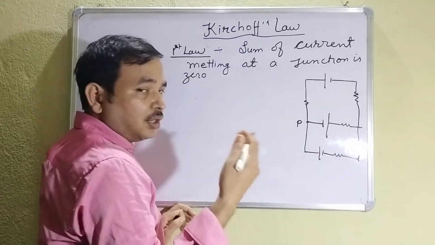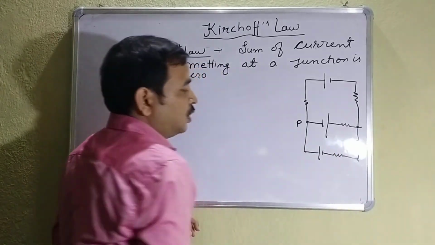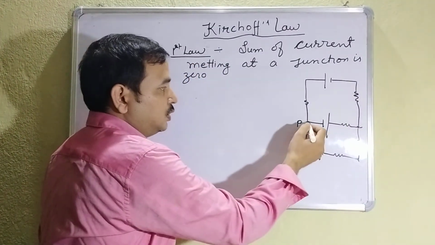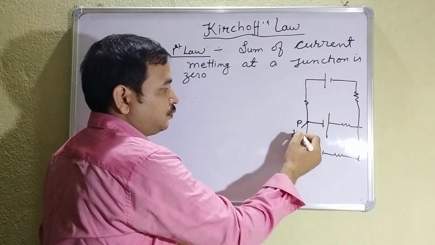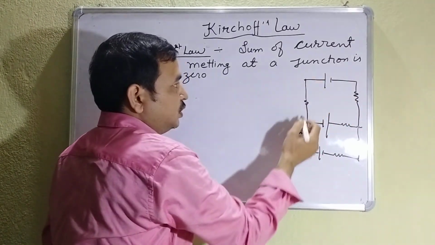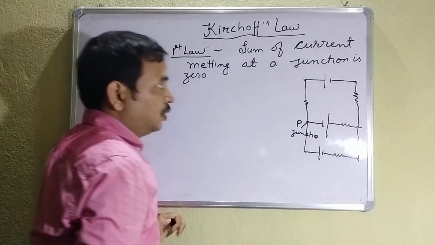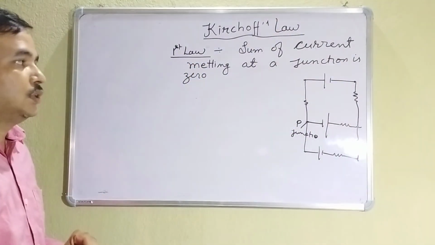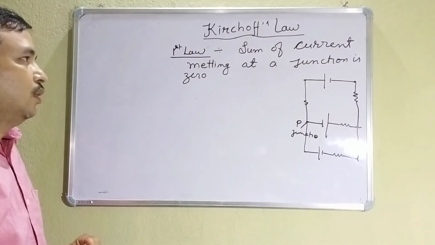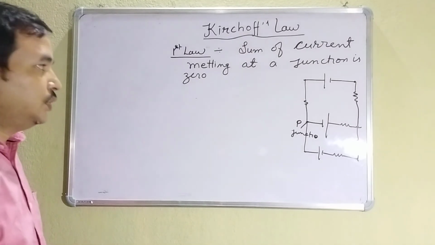More than two, maybe three, maybe four. This is also a point where more than two conductors meet. So these are known as junctions. And this point is not a junction because only two conductors are there. This point is also not a junction. Clear? So the sum of current meeting at a junction is equal to 0.